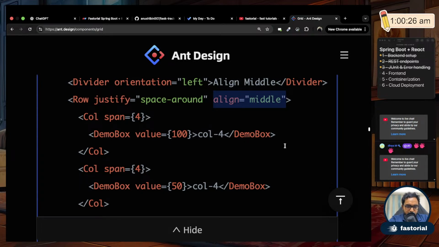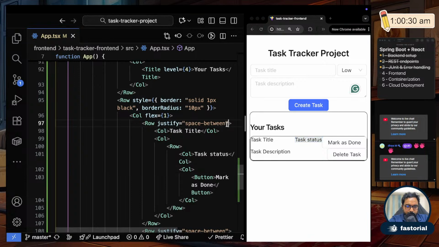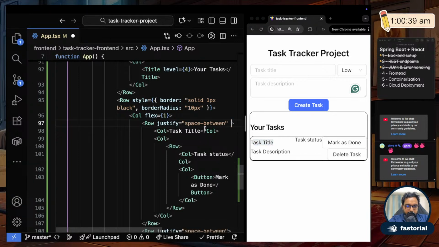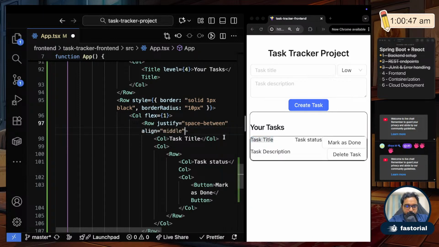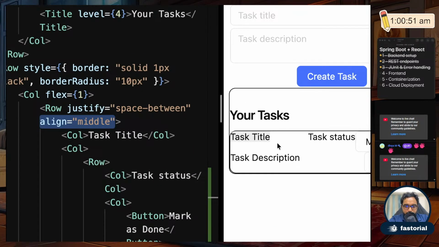Okay, so let me copy this, and if I go here, I put justify space between, that is what I wanted, and then I'll say align middle. Okay, so task title came down. You see task title, let me undo that and show it again. Let me refresh. Okay, so you see task title went up now. As soon as I add align equal to middle, and if I click save, you see task title went down.